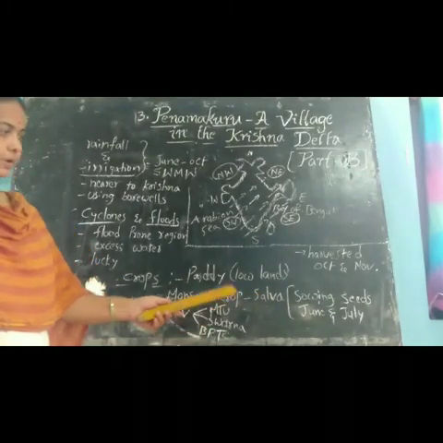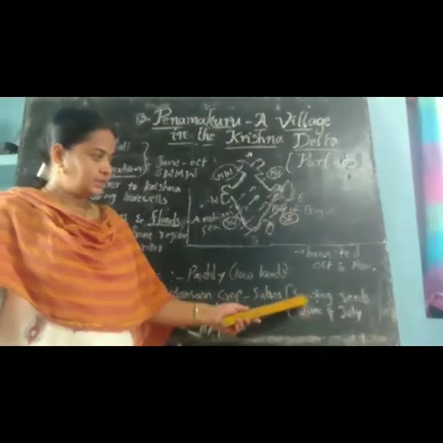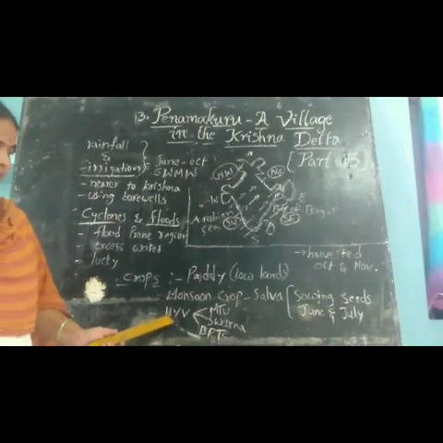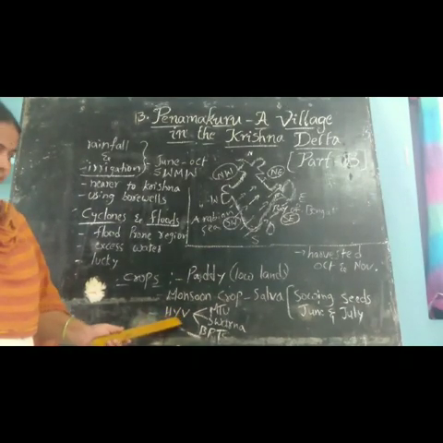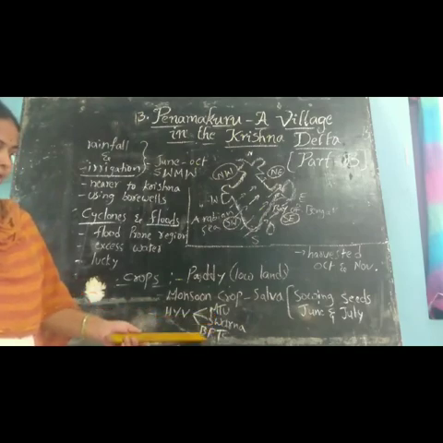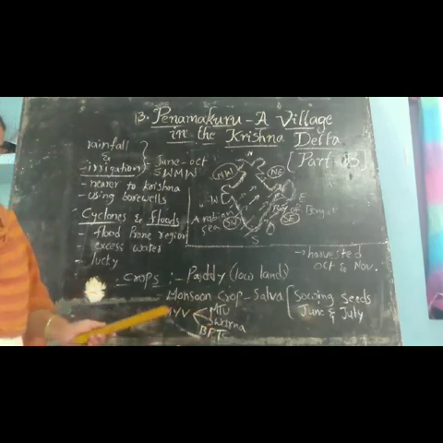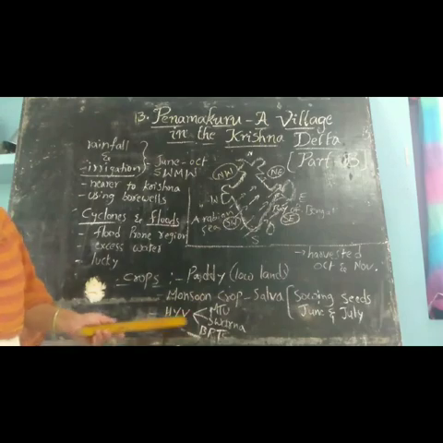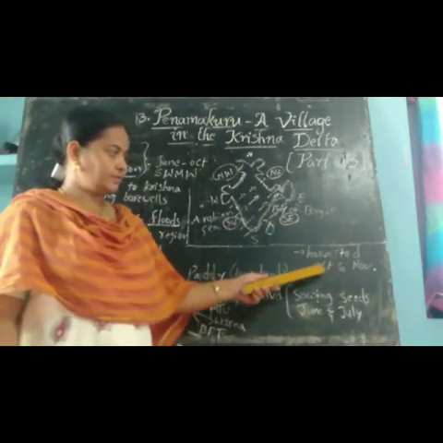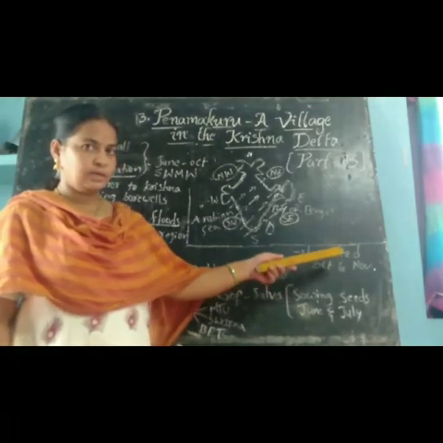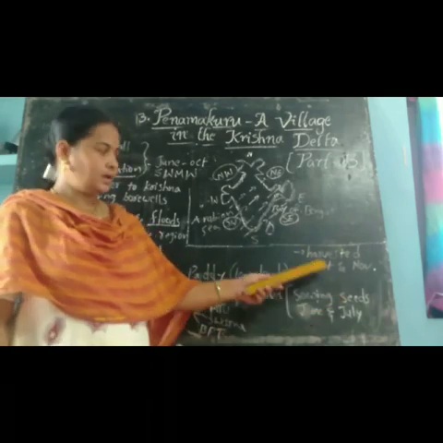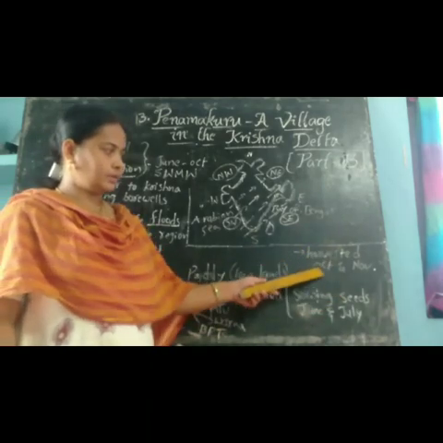Next, this monsoon crop is also called salva. The salva crop, or the paddy seeds, are sown in the months of June and July. Next, the high yielding varieties of paddy we will see now. What are they? MTU, Swarna and BPT are the high yielding varieties of paddy. And harvested crop in the month of October.